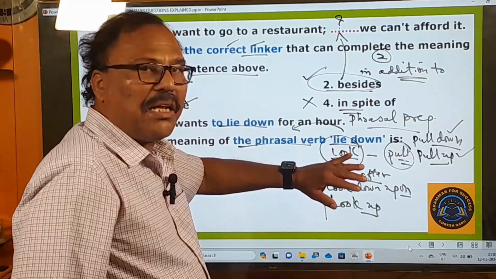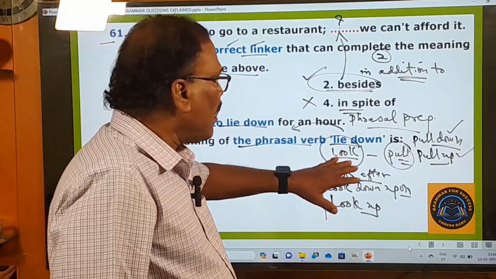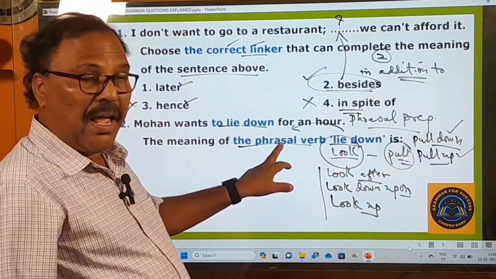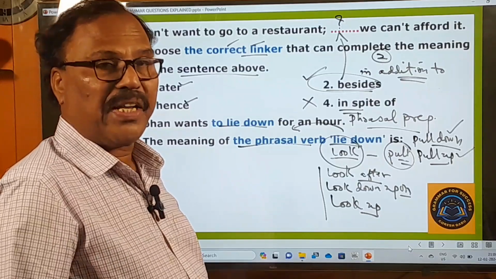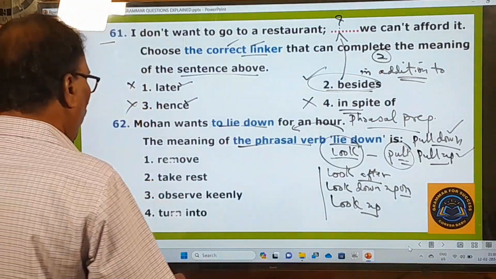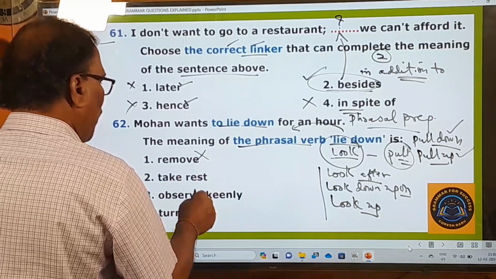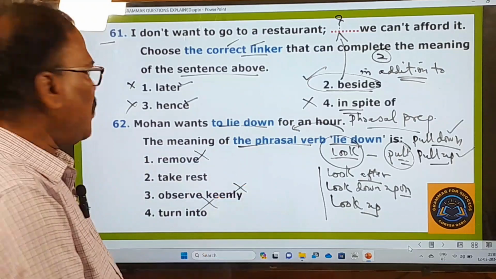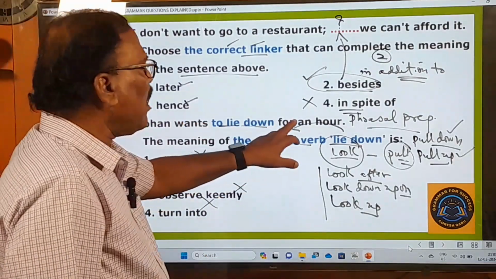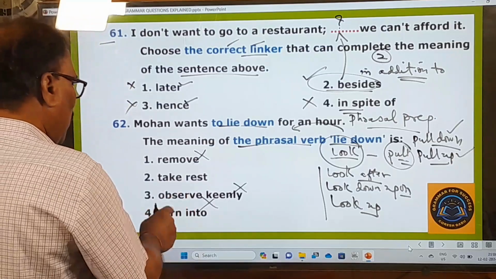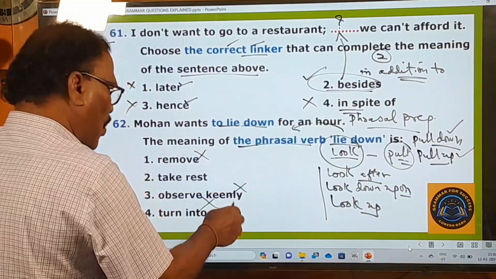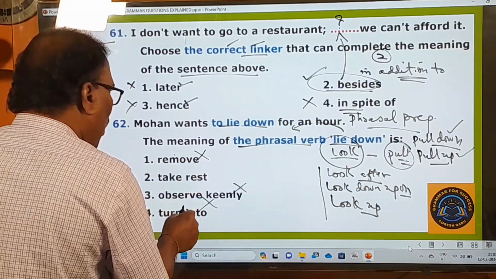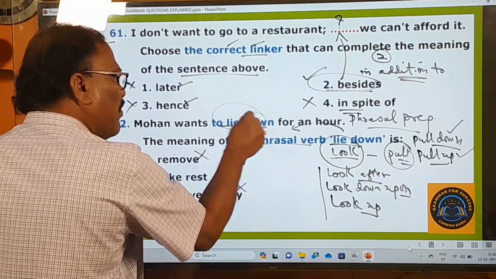So here what I'm trying to tell you is that there are two kinds of verbs, ordinary verbs and phrasal verbs. So here lie down is a phrasal verb, okay? And what is the meaning of this phrasal verb lie down? Let us see the options given. Remove? No, it is not the right one. Observe keenly? No. Turn into? You just put this meaning in the sentence and try, then you understand. If Mohan wants to remove for an hour, will it be okay there? No. Mohan wants to observe keenly for an hour? No. Mohan wants to turn into for an hour? No. So these three words are not fitting in the place of lie down.